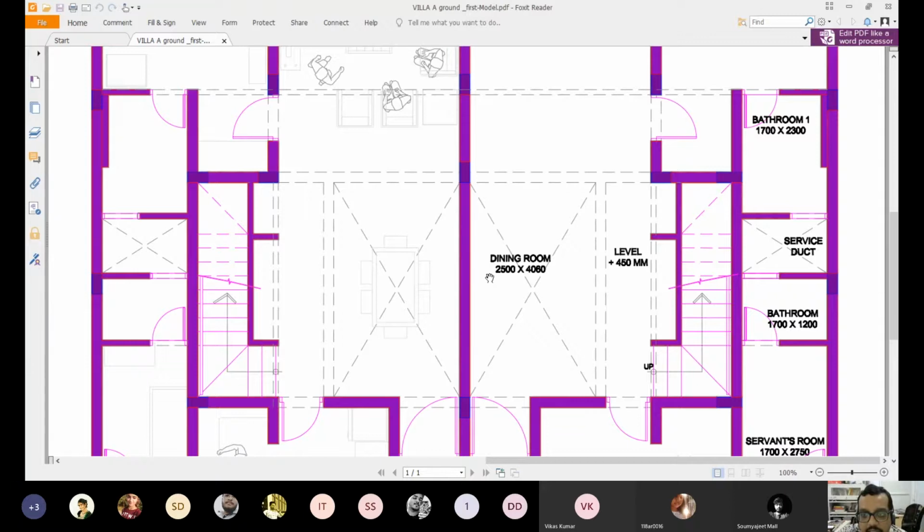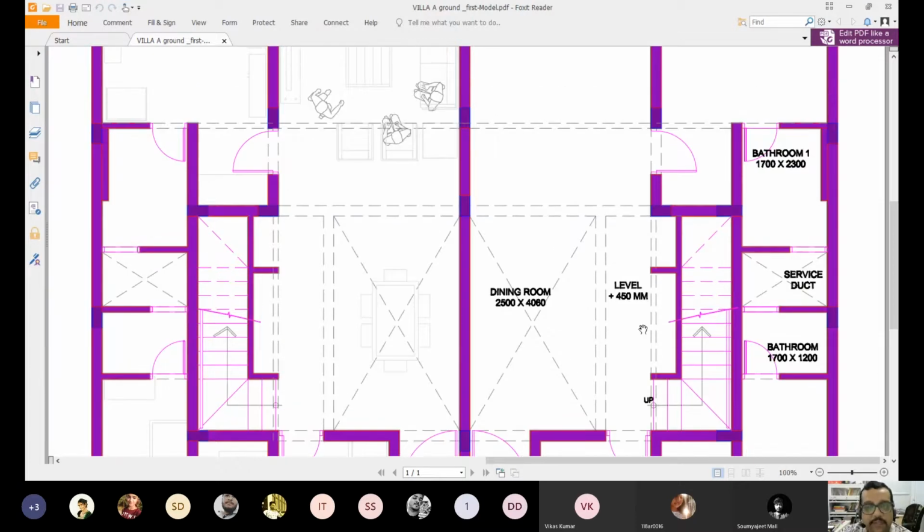First comes the horizontal dimension, which is the maximum possible available in this particular space. There may be a shorter one from here to here, but I have taken the longest point, whichever is the longest dimension, as well as whichever is the longest dimension vertically. So horizontal cross vertical is the convention.